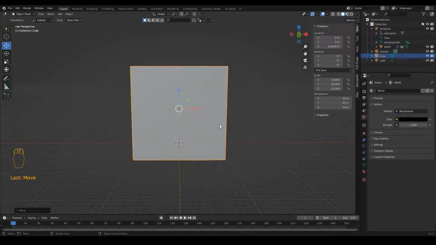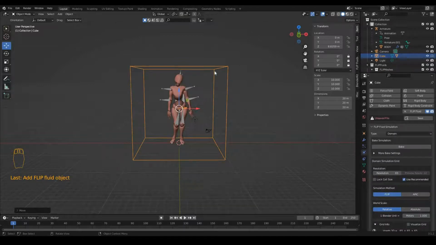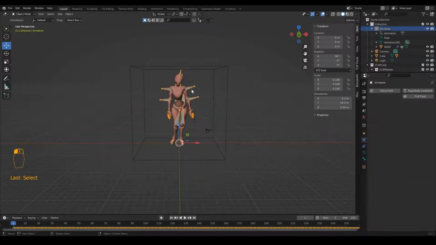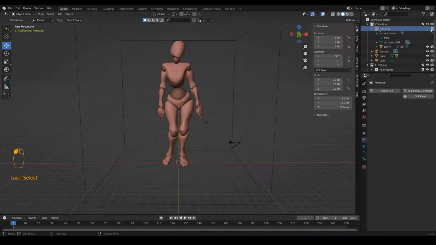let's apply FlipFluid system to the required objects. So I will select the cube and I will go to physics properties. I will apply FlipFluid, and in type I will select domain. So this is the domain, and inside this domain all the fluid is going to be created. I don't want to see this armature, so I'm going to hide it in the outliner. Hide, and hide for rendering. I don't need to render it.